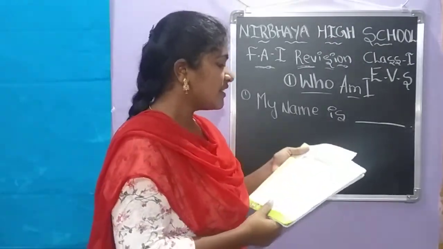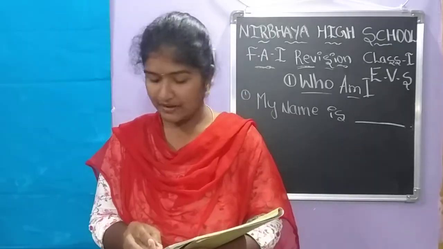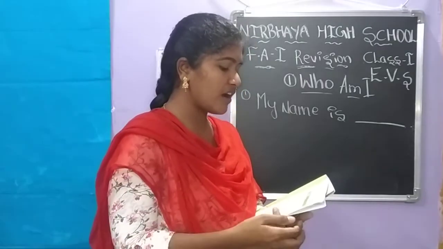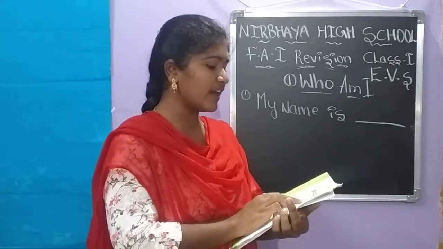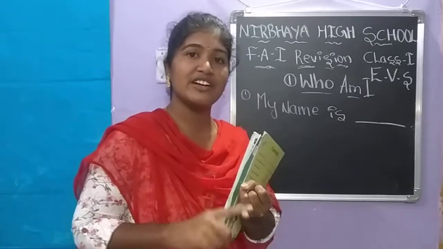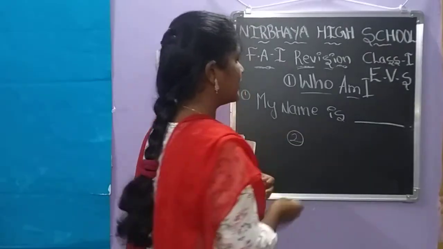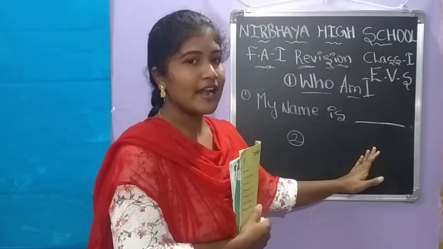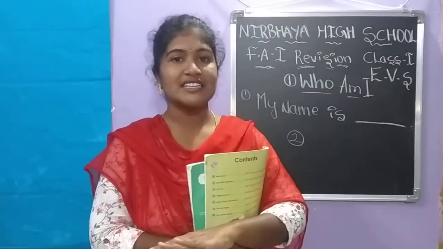The first one: the full name of a person has, T-H-E the, F-U-L-L full, N-A-M-E name, O-F of, A, P-E-R-S-O-N person, H-A-S has. The full name of a person has first name and last name. The name has two parts. I already told you, two parts means first name and last name.